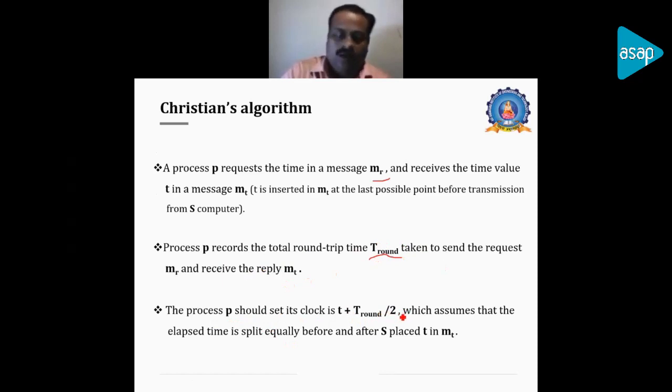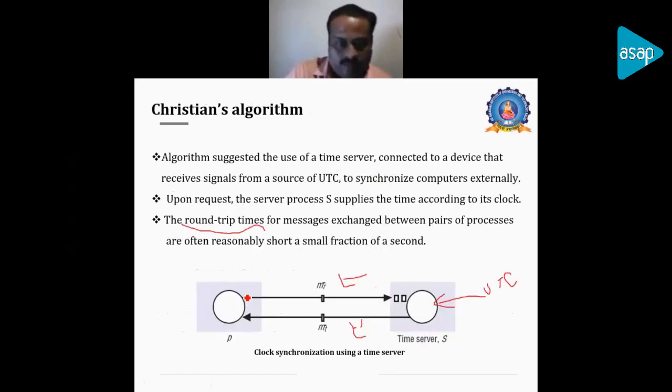So it is the total round trip time divided by 2, because the process knows the time at which it initiated the message m r, and also knows the time at which m t was received. Whenever it initiates an m r, it knows the time, and whenever it gets the message m t, it knows that time too.